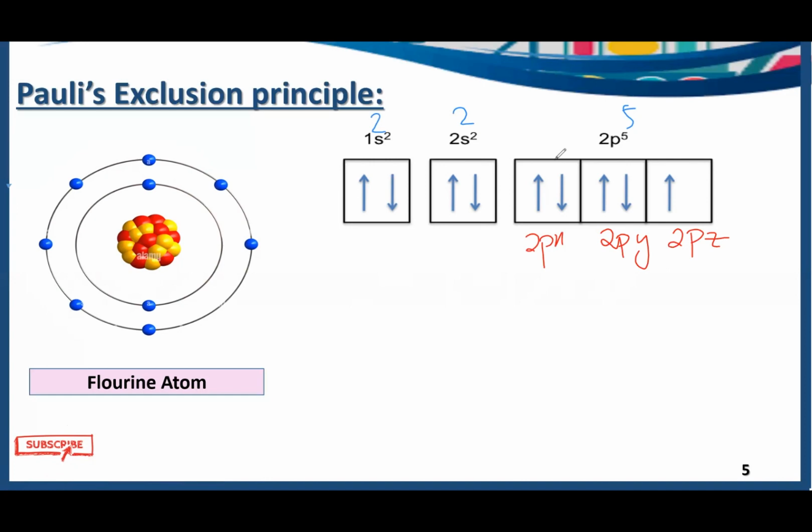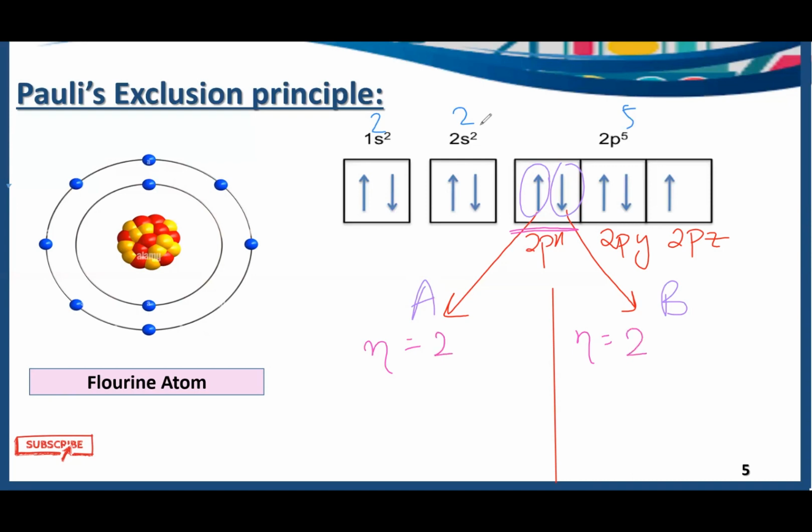In 2px we have 2 electrons, one with the upward direction and the other with the downward direction. Now, if we are going to make a difference between these two, for example, say this is electron A and this is electron B. Now, let's compare the four quantum numbers for these two electrons. At first, we have the principal quantum number. The principal quantum number is denoted by small n, and it tells us about the energy level. Because it belongs to shell number 2, the L shell, we are going to write n = 2 here because both are present in 2px.